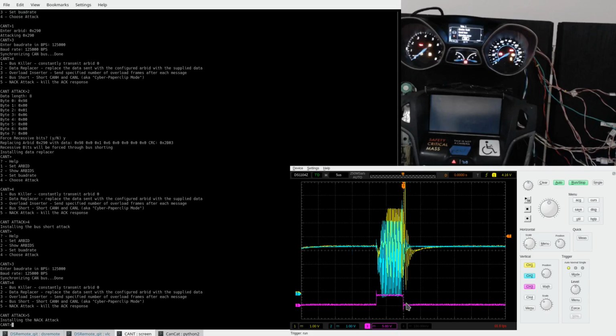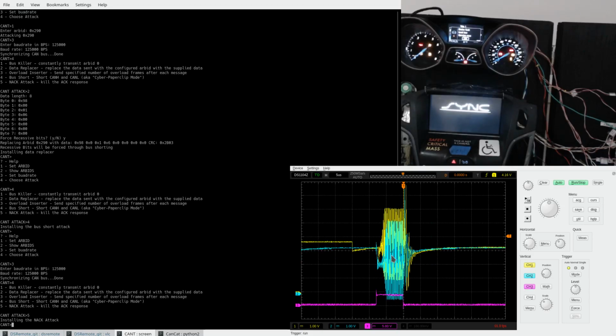We see that our switch goes high for one CAN frame, or one CAN bit, and it causes all this crazy stuff to happen on the bus, all this noise. So as we can see, our instrument cluster is still running. It seems like it's still getting enough back that the car isn't too unhappy. But we're able to generate a bunch of noise on the NAC frame.